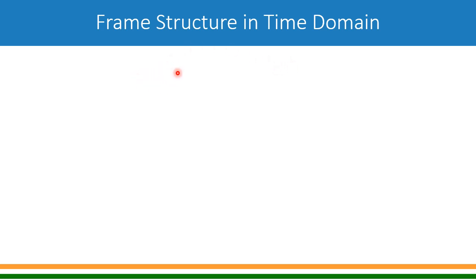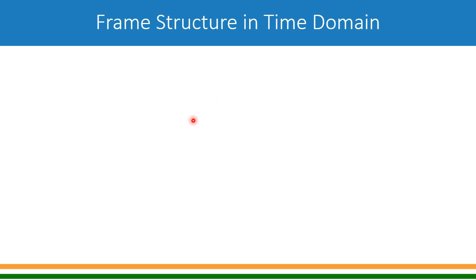So in one frame, you have 10 subframes. One subframe will be 1 millisecond. Now let's talk about the slot. There is a concept of frame, then subframe, then slot, and every slot will have symbols where actual data is carried.